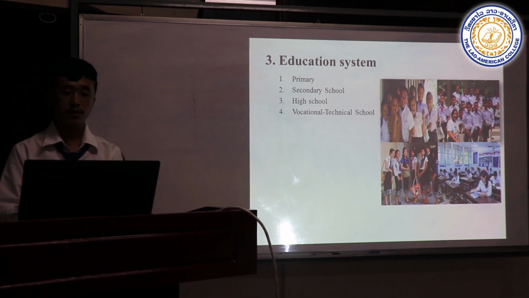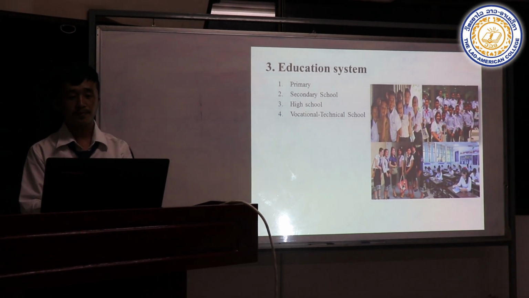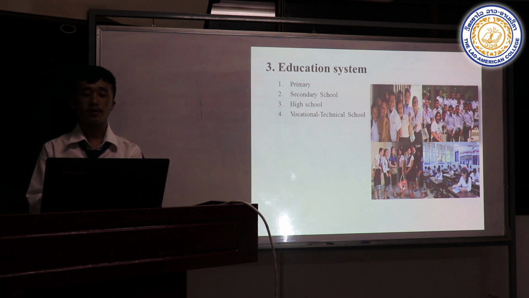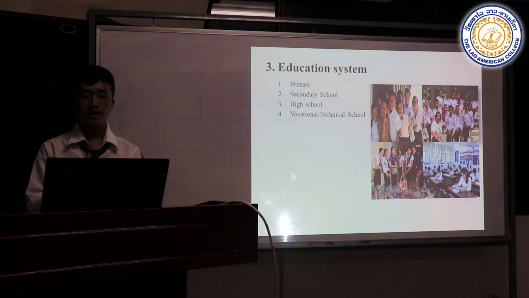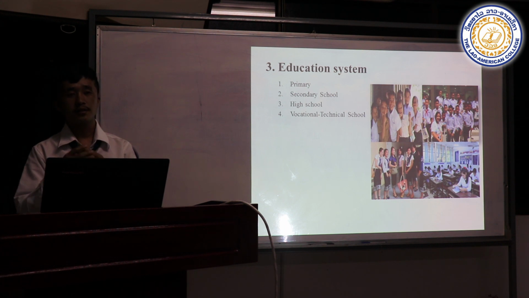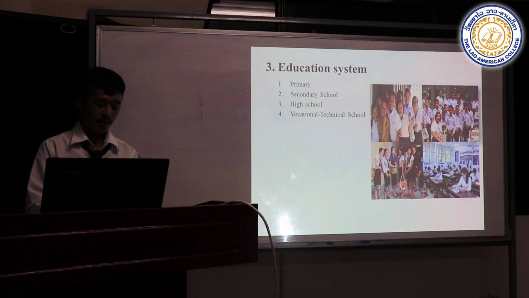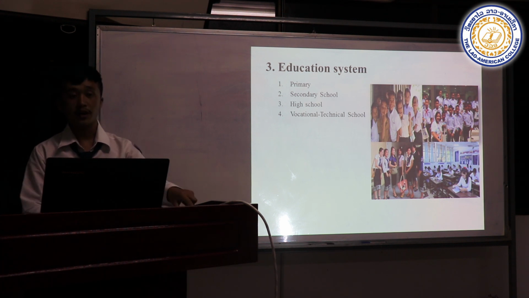Let's talk about the education system. In the education system, we have 4 levels. First, primary school; second, secondary school; third, high school; and the last one is vocational technical school. Let me explain some of the levels of the education system.